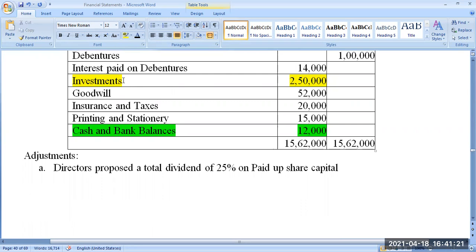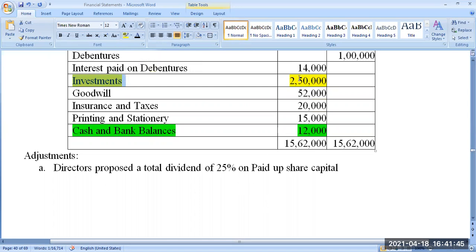But in academics, we can't call the department and ask. It's only exam and only academics. In that time, it is left to you. You can decide. You can write a note: sir, this investment is just an investment, it is not pertaining to any non-current or current, so I have taken it in current or in non-current. Okay, fine. That's purely left for you. You can take a decision.